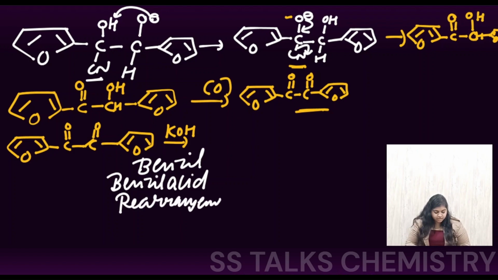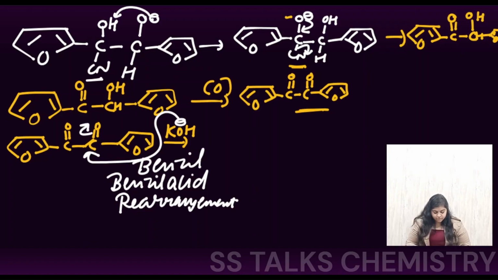rearrangement. So in that what we basically have is, at the same carbon center an acid group is present and an alcohol group is present. So what is going to happen? Let us go through the mechanism and have a look. So OH will be coming and attacking one of the centers, because both the centers are now similar. There is no difference in the electrophilicity, so either of them can be attacked.